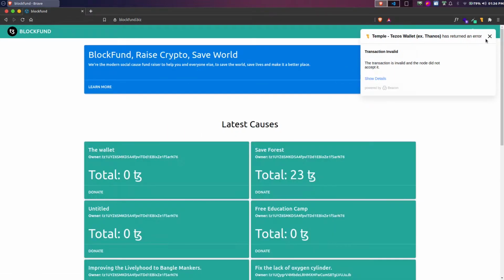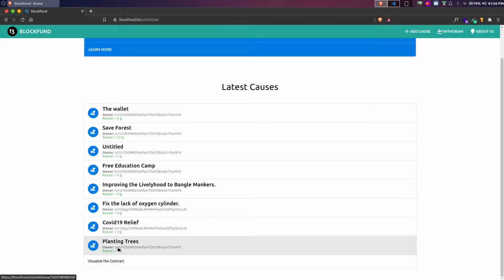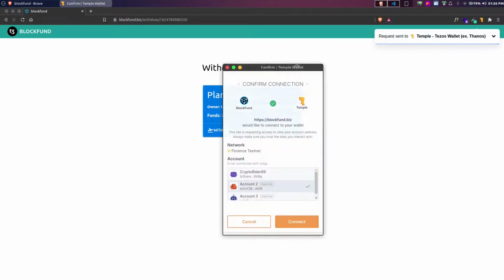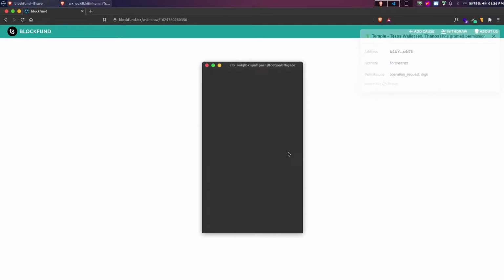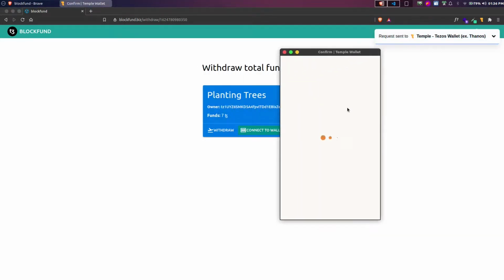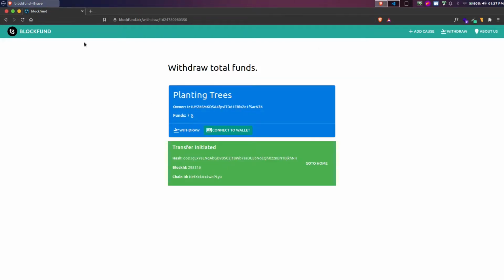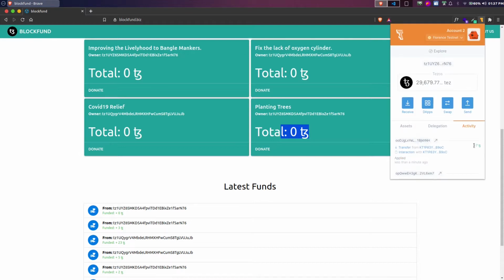So in order to withdraw it, you need to sign the transaction with the actual owner account. So we'll go to planting trees again, and here we will connect to the wallet, and this time I will select wallet account 2 and then connect. Then if I click on withdraw and sign the transaction, once I click on confirm, it will initiate the transaction. Once you get the block ID and chain ID, if you go to the home page, you will see that the planting trees cause now has 0 Tezos, and if I check my wallet, 7 Tezos have been transferred to my wallet.